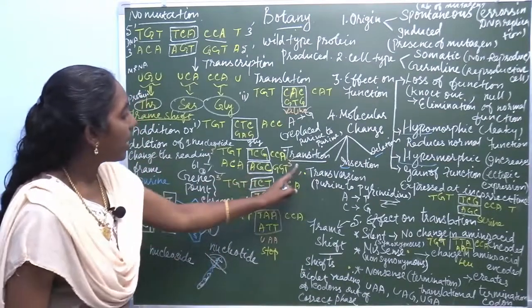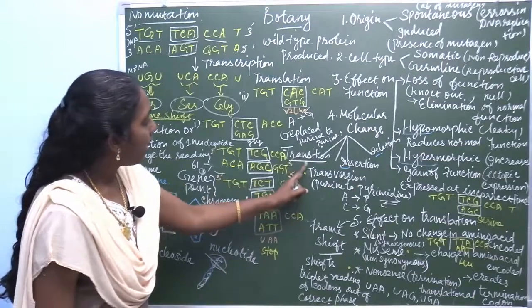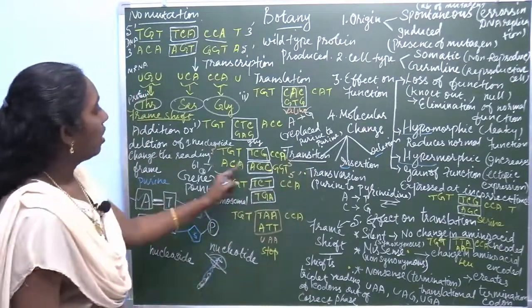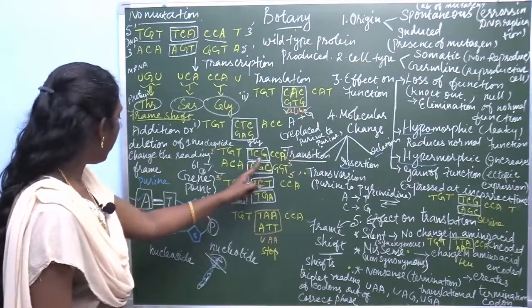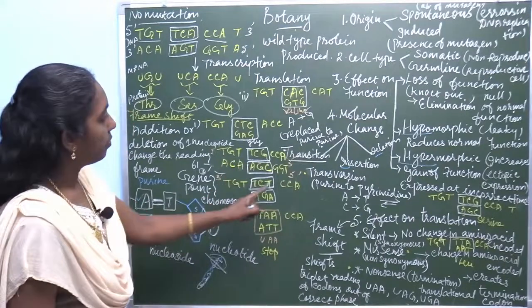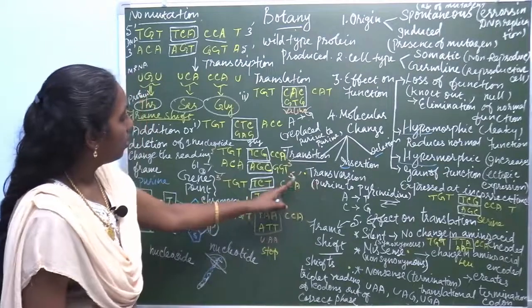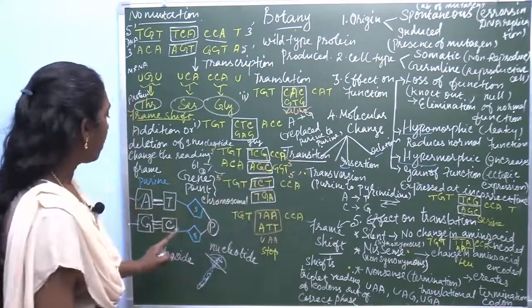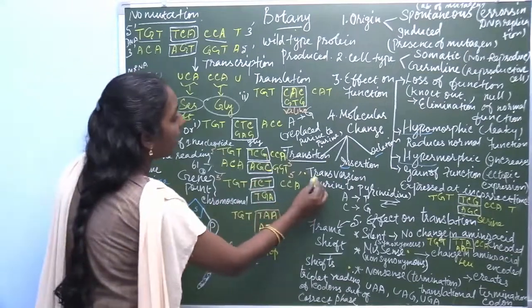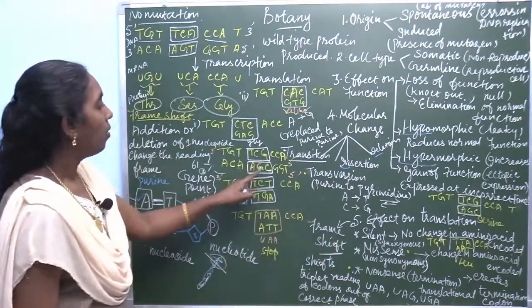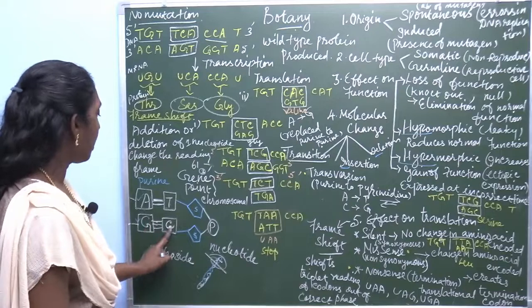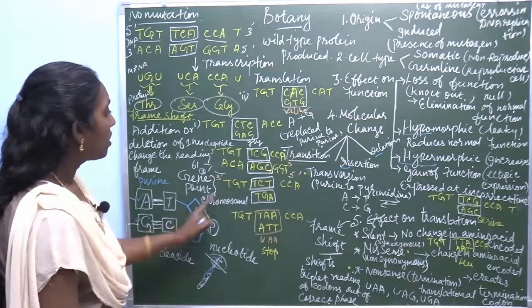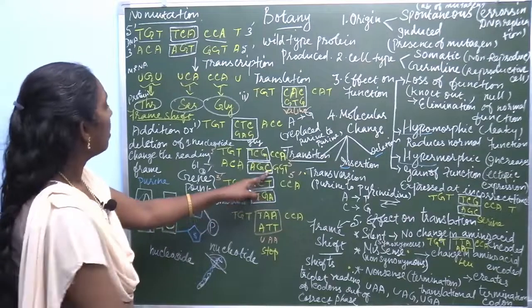Here in the mutation, this guanine and cytosine, this is the example of transversion, purine to pyrimidine. Instead of guanine, cytosine is present here.